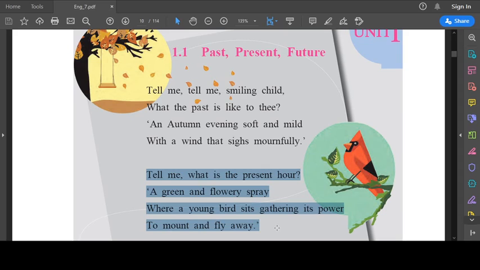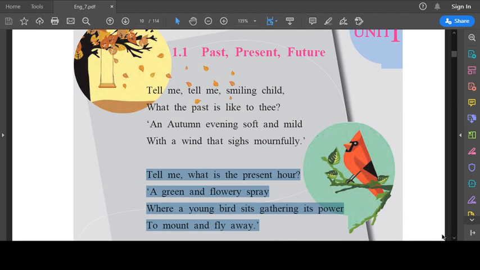So the present for the child is how, children? It is full of possibilities and something that he wants to take chances in. Just like the young bird gathers its strength and flies away, in the same way the little child is also gathering his strength and looking forward to heading into the world.